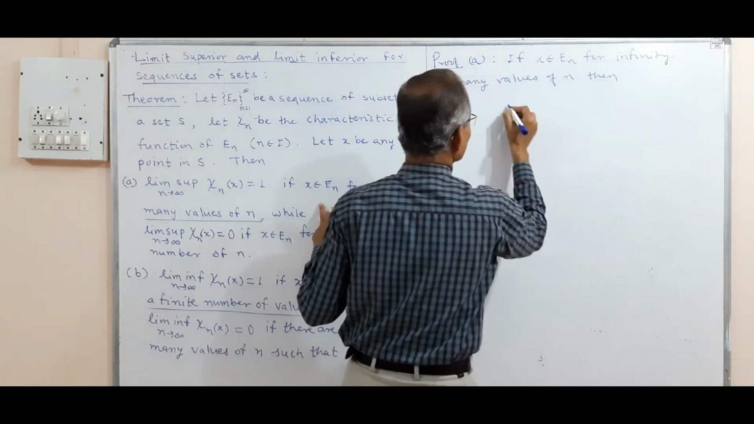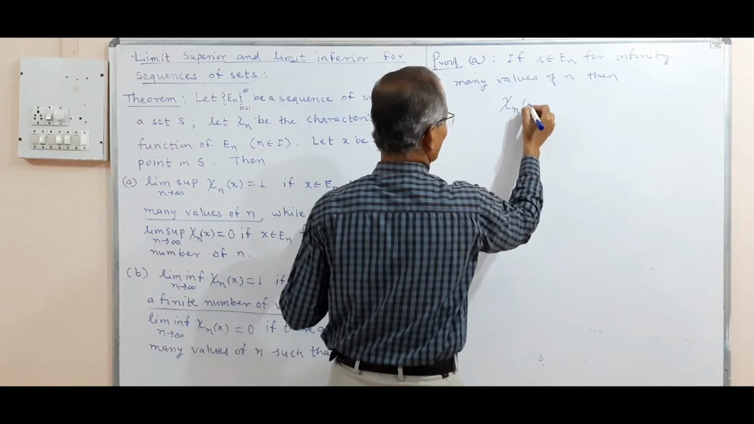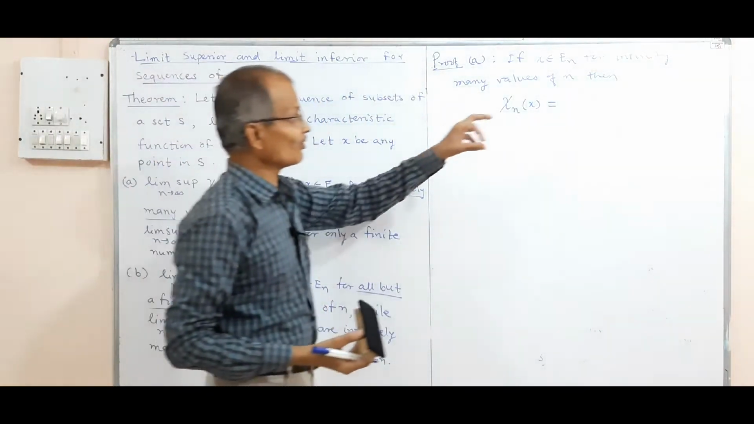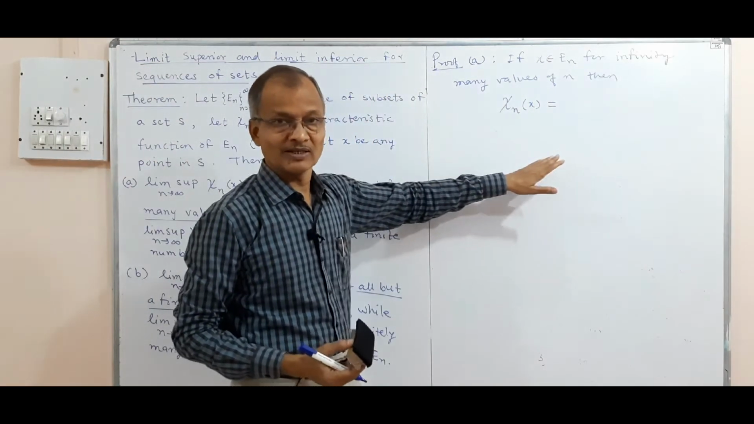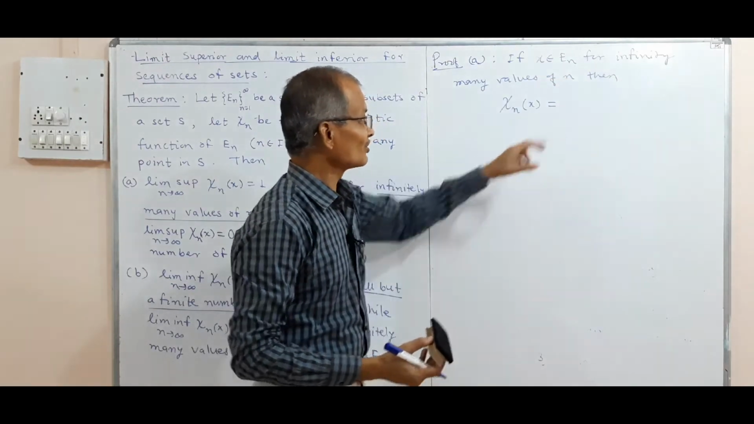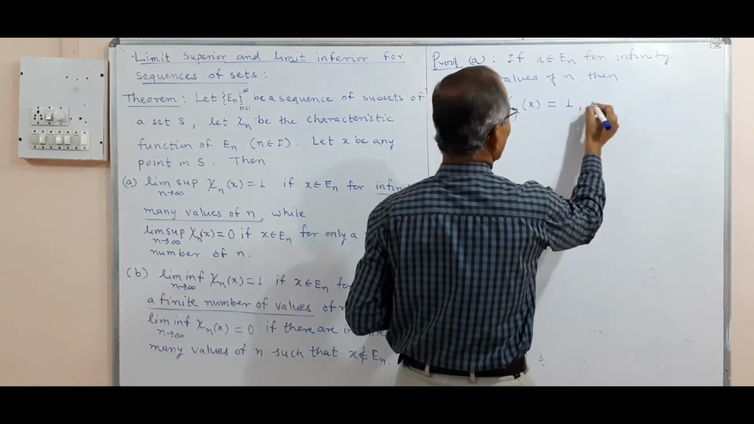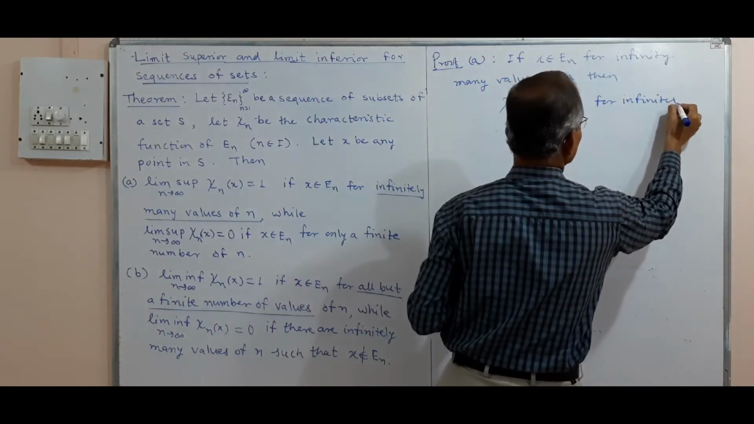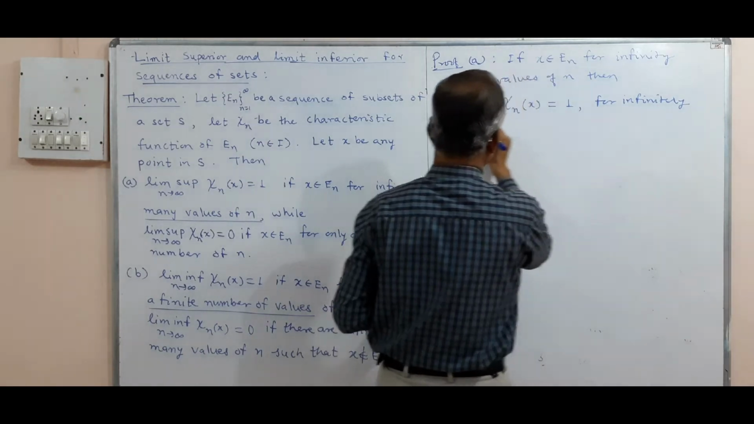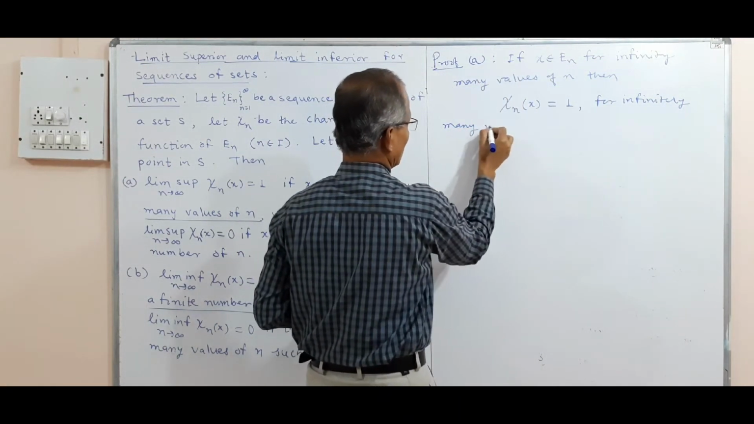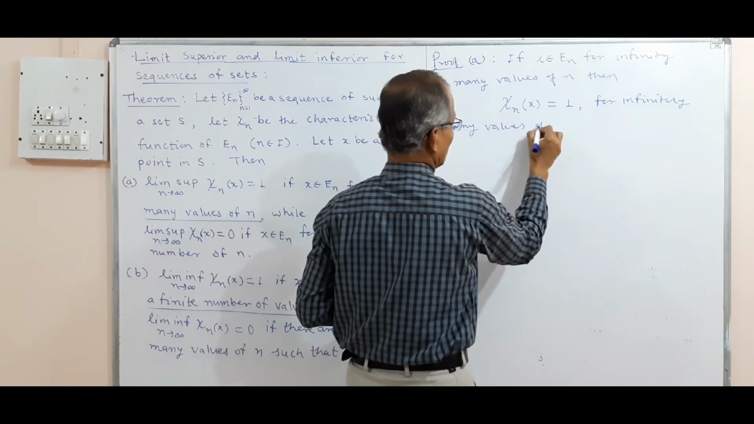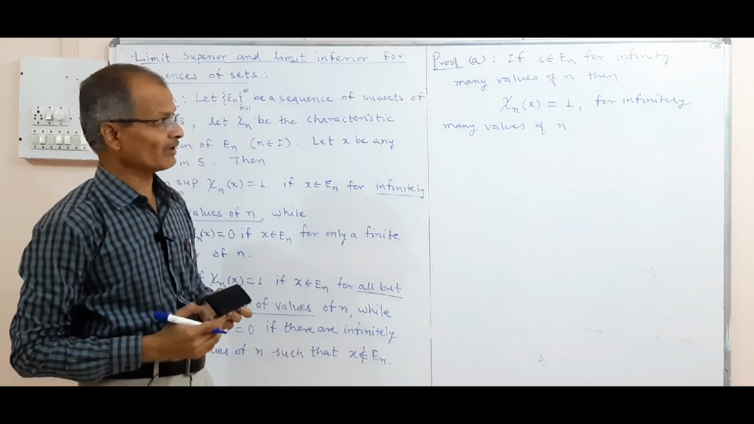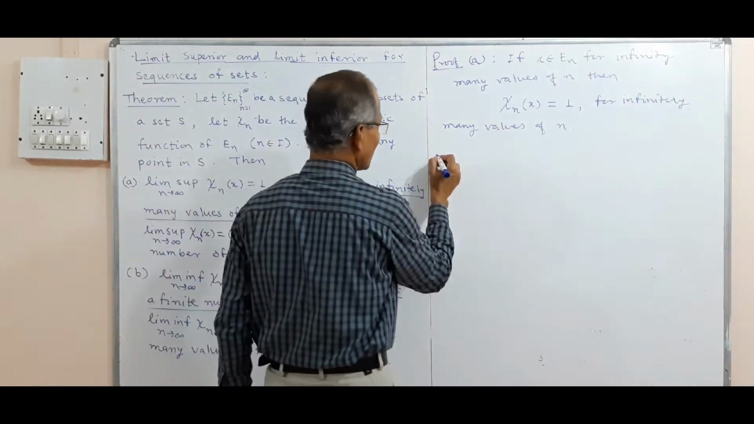Then what is the characteristic function of this? χ_n(x) is either 1 or 0. It is 1 when x belongs to E_n. So therefore χ_n(x) is 1 for infinitely many values of n. Because x is in E_n, its value is 1, and thus we have the LUB of this set.